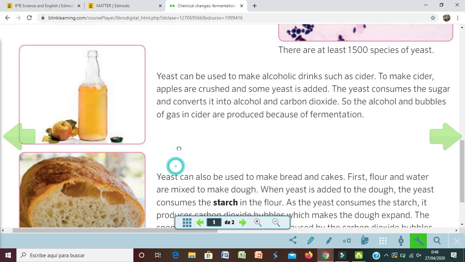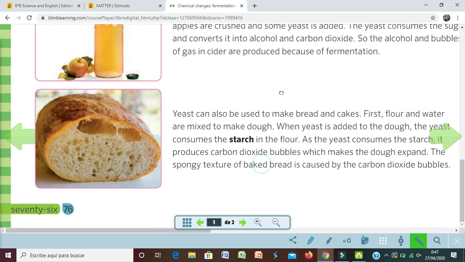Yeast can be used to make alcoholic drinks such as cider. To make cider, sidra, apples are crushed, se machacan, and some yeast is added. The yeast consumes the sugar and converts it into alcohol and carbon dioxide. So the alcohol and bubbles of gas in cider are produced because of fermentation. Yeast can also be used to make bread and cakes.